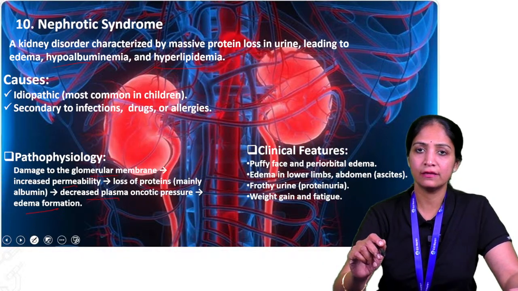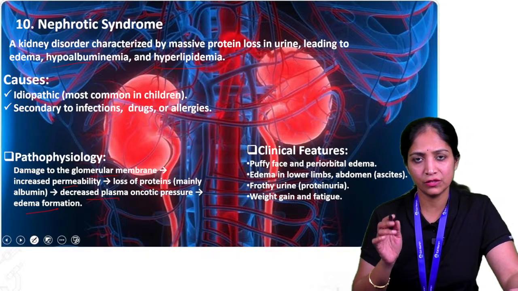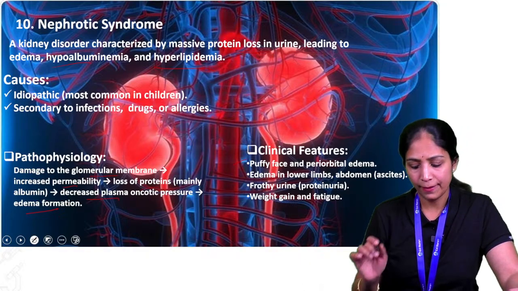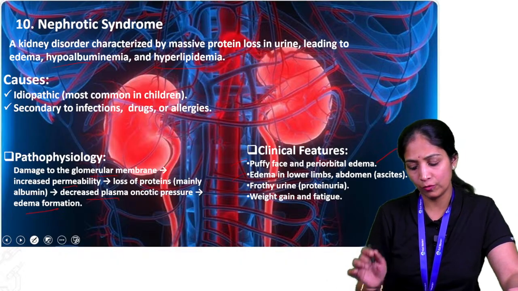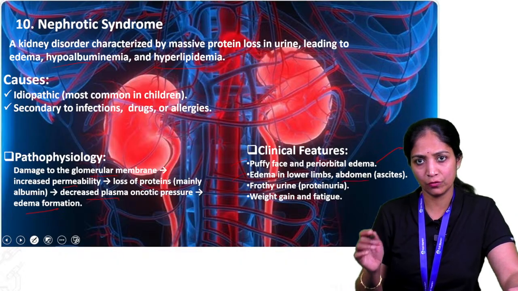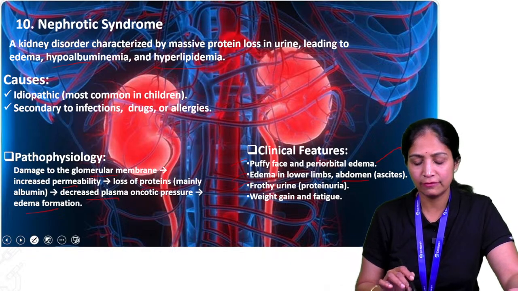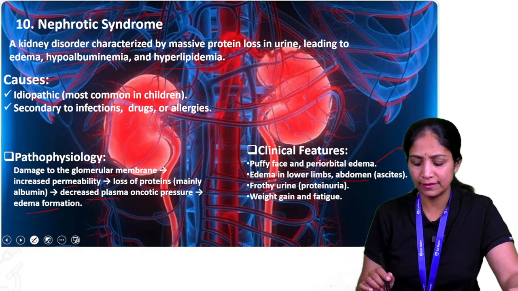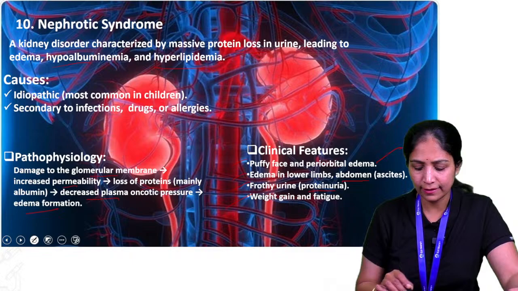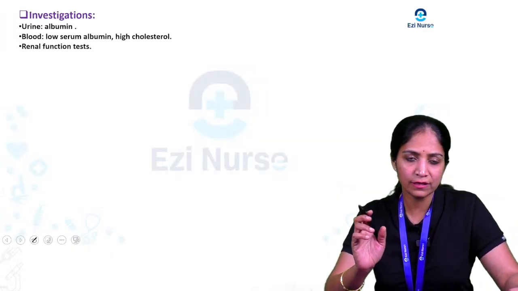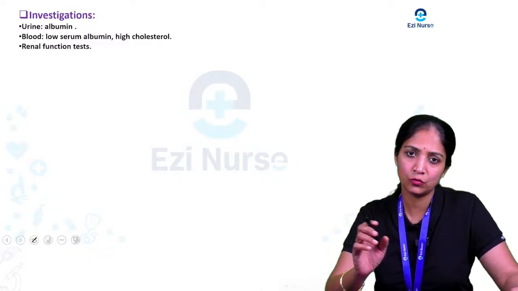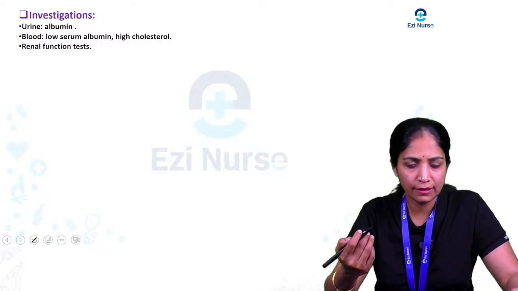So what are the main clinical features? Usually you are going to see in the child a puffy face and periorbital edema, edema in the lower limbs and one more in the abdomen, which we call ascites. And there is foamy urine, that is proteinuria because of that, and there is weight gain in the child, and fatigue. So coming to the investigations to rule out this condition of nephrotic syndrome.